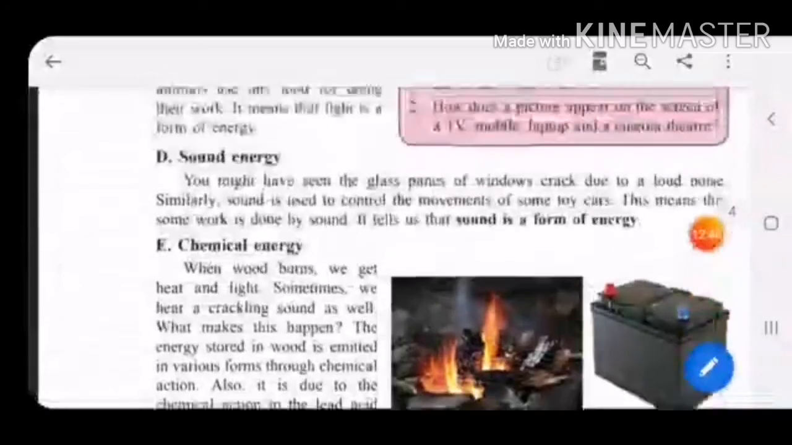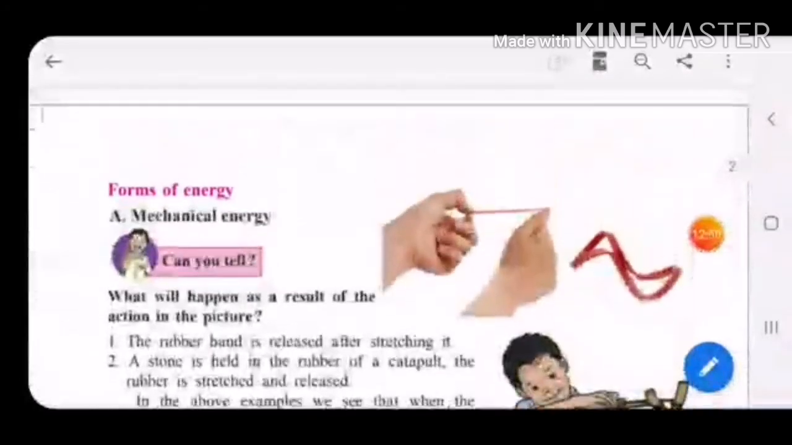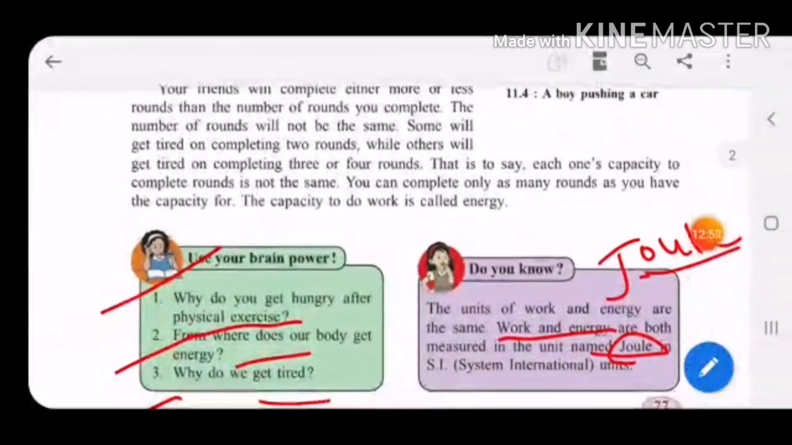So till then, revise your lesson till here. What is work? What is energy? What is the unit in which work and energy are measured? So revise till here.